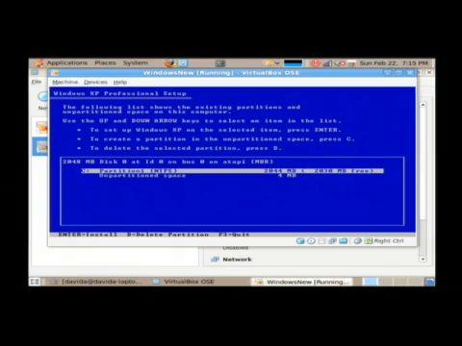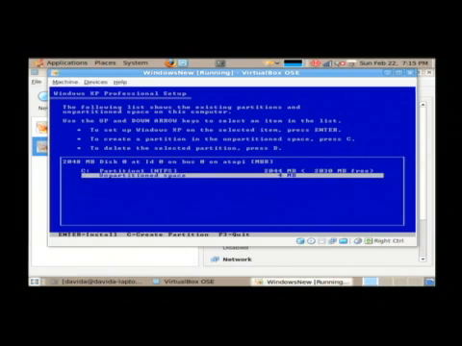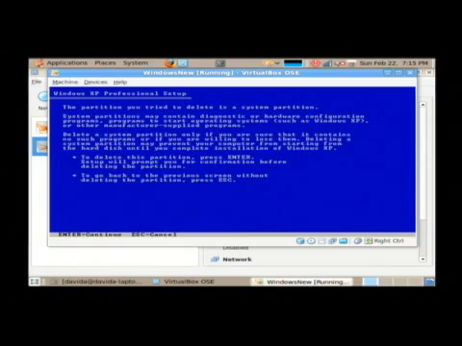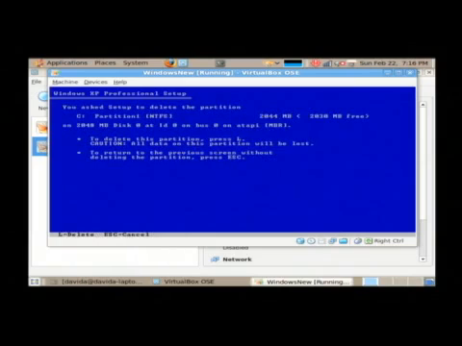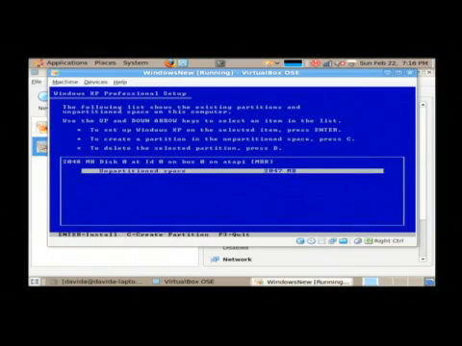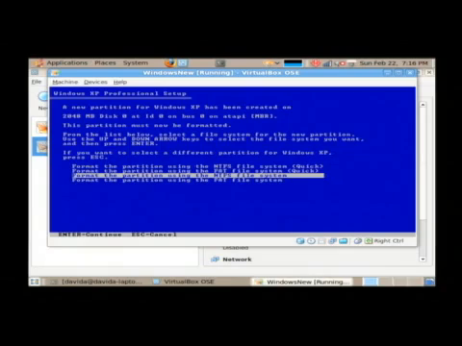If not, and you do see a partition entry that doesn't say unpartitioned, then press the D key to delete it, then press Enter, and then press the L key to confirm that. Now once you see unpartitioned space, just select it and press Enter, and that's going to take you to format the partition. It should be noted that the moment you deleted that partition, all of the data on it was lost. So make sure you had a backup.